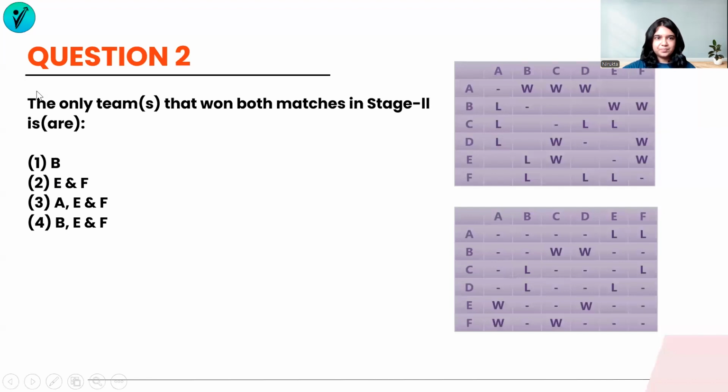The next question. The only team or teams that won both matches in stage 2 is or are. Clearly, if we look at stage 2, we see that B has won both the matches. Is there any other team who has won both the matches? Yes. E has also won both the matches and F has also won both the matches. So our answer to this question will be B, E, and F, which is option number 4.